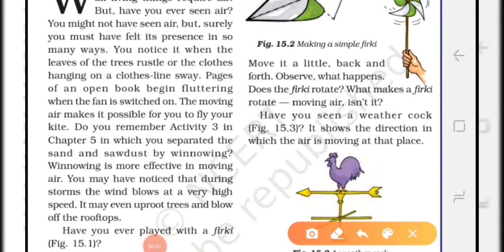Students, in chapter 5 you have studied about the different methods of separation of substances. Winnowing is one of the methods of separation of substances in which we separate the heavier components of a mixture from the lighter components with the help of moving air. And you must have noticed that during storms the wind blows at very high speed. This storm uproots the trees and blows off the rooftops.